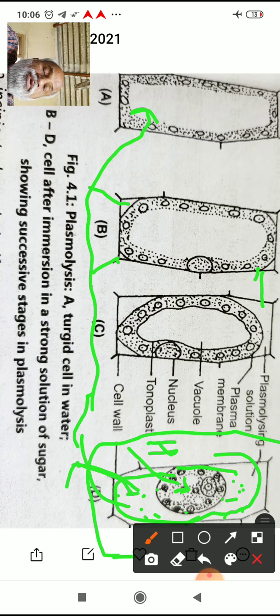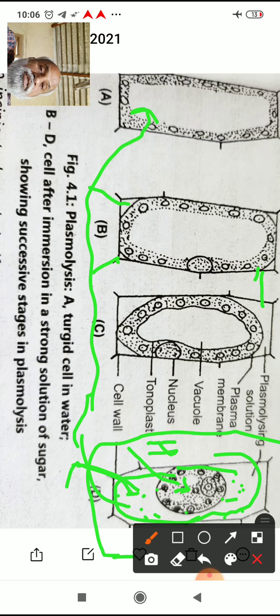So you came to know three terms: plasmolysis, incipient plasmolysis, and deplasmolysis. Okay, you came to know the definitions. Plasmolysis means the shrinkage of protoplasm leaving the cell wall. So the cell wall is not contracted. Instead, the inner things contract, the protoplasm, which covers the cytoplasm along with the nucleus. We call it the protoplasm. So you can observe the contraction of the protoplasm as such over there.